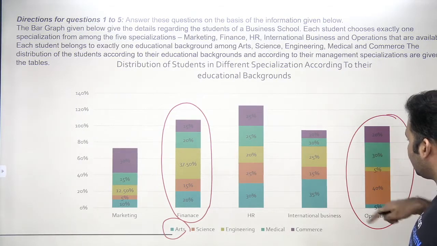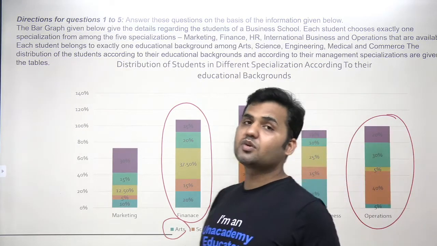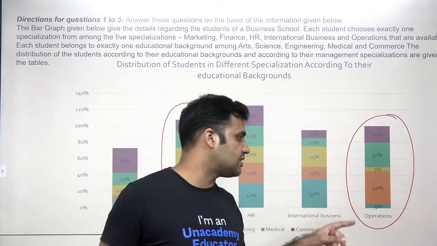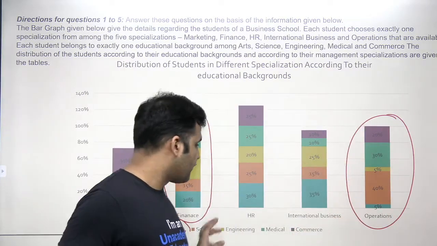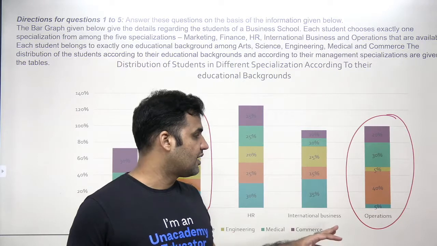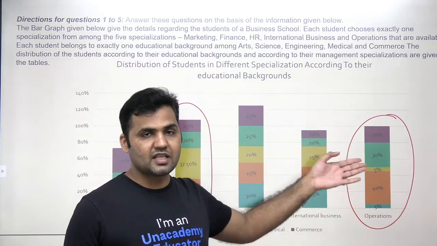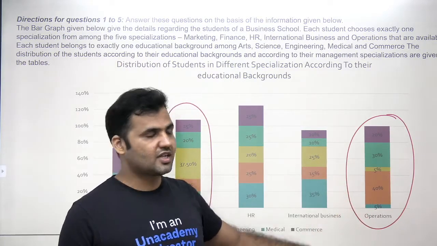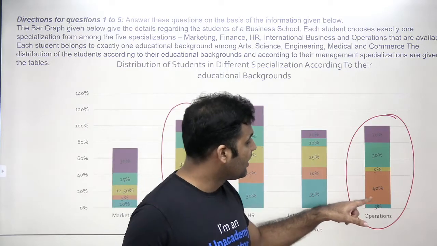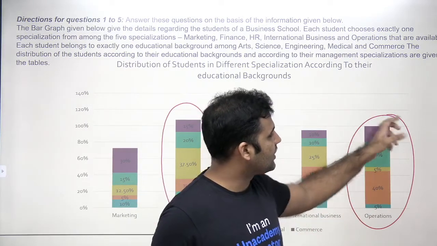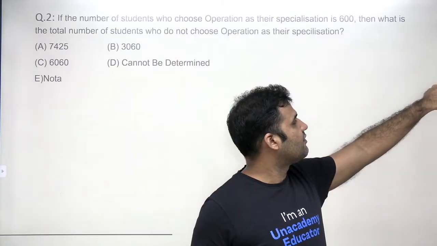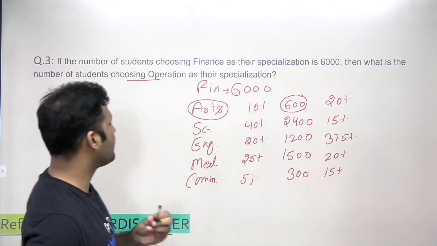This bar graph will tell me the number of students choosing operation as a specialization from different backgrounds, and this is what I wanted to find out. What are these percentages? 5, 40, 5, 30, 20. Let me write it down.